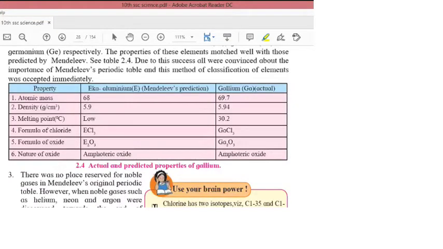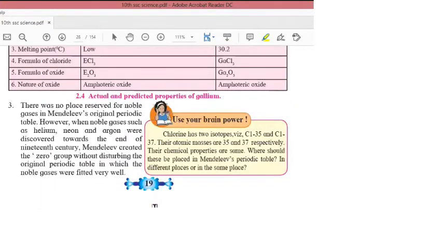Third, there was no place reserved for noble gases in Mendeleev's original periodic table. However, when noble gases, okay, what is the meaning of noble? Noble means what? They are unreactive. They are also known as inert gases, okay?